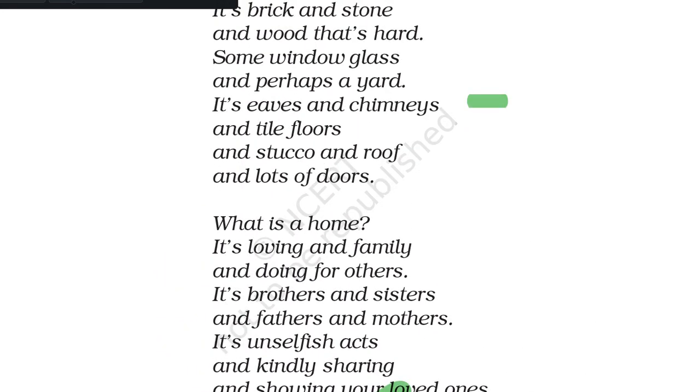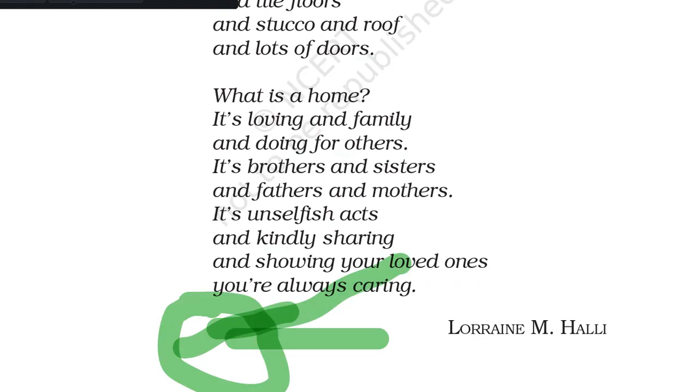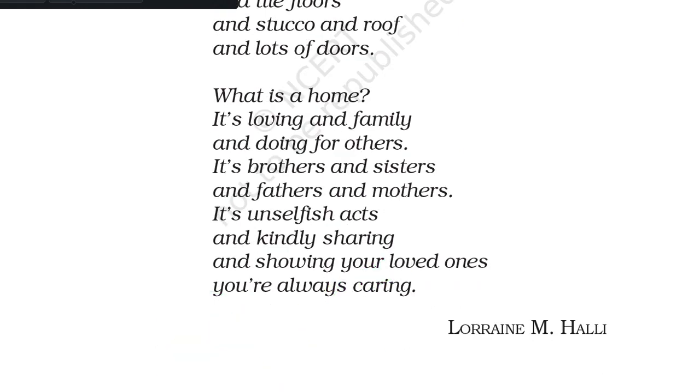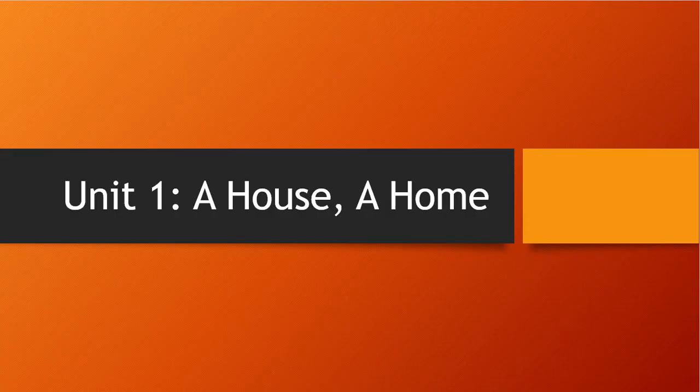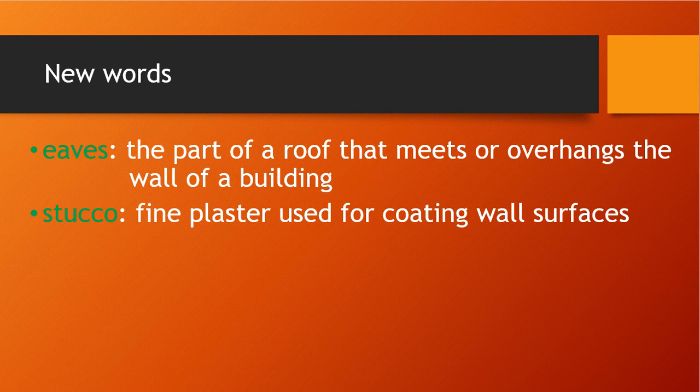So I have written the meaning for your understanding. Eaves means the part of the roof that meets or overhangs the wall of the building. I showed you the corner, right?